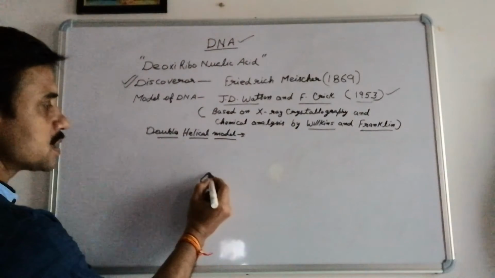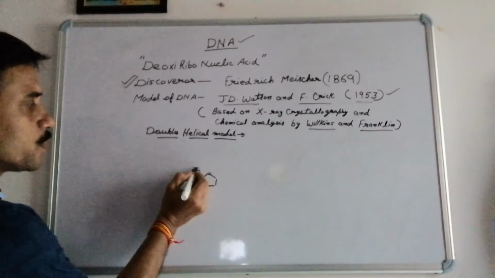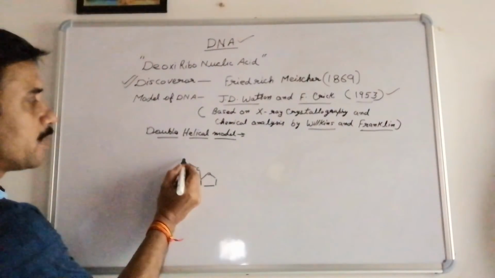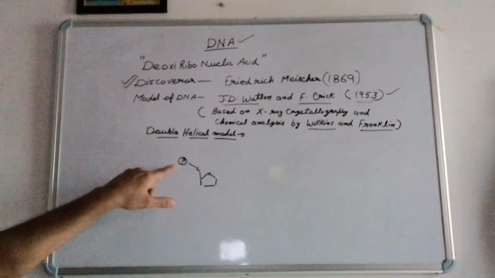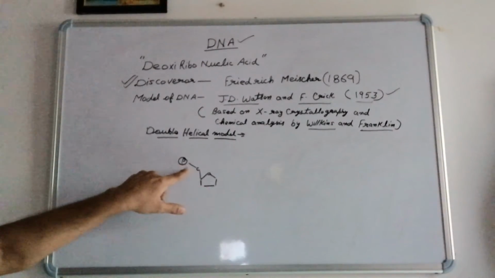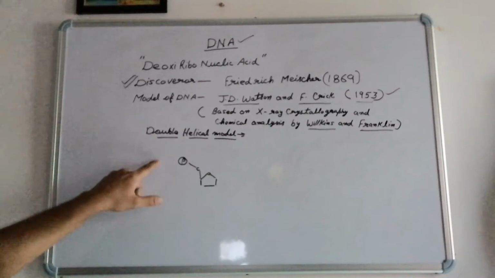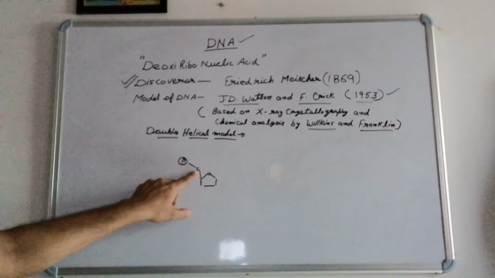Now on this deoxyribose sugar, at the fifth carbon position, the phosphoric acid joins by means of an ester bond. The OH present here connects with the OH of the phosphoric acid. When acid and OH combine here, they form an ester bond.